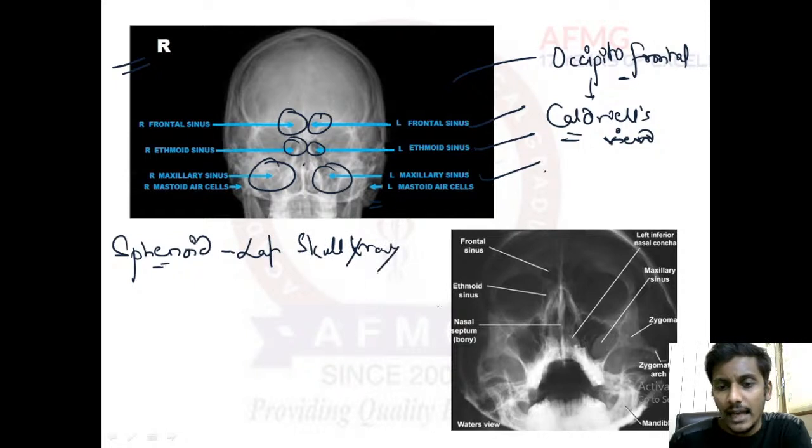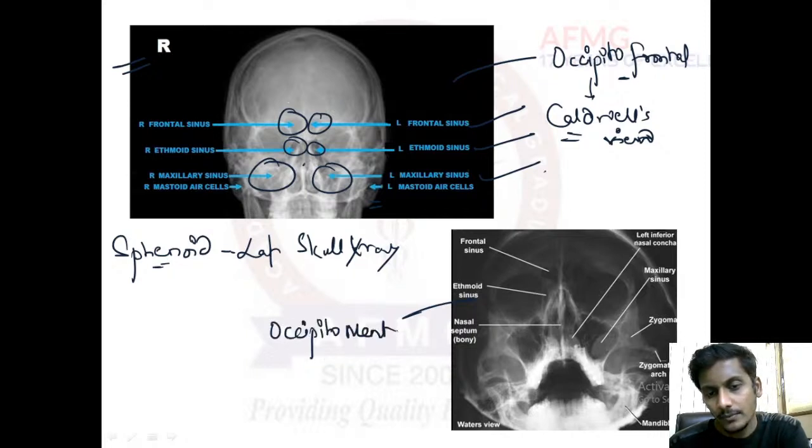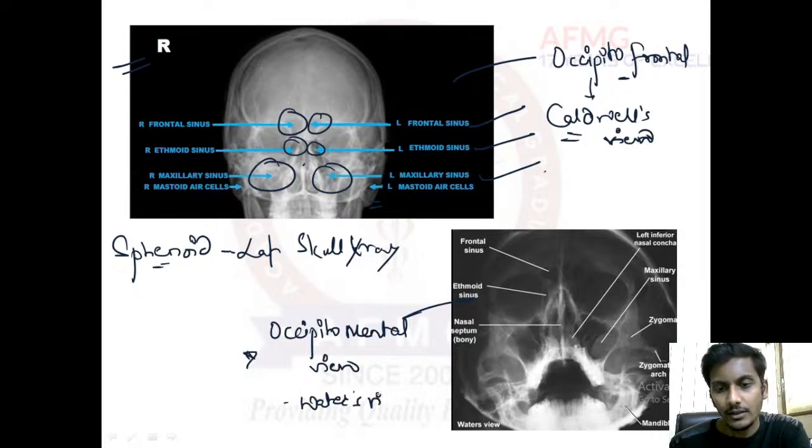I hope it is clear. This is where the patient's mouth is open, taken from an angle. This is known as the occipitomental view, and this occipitomental view of the paranasal sinuses in an X-ray is known as the Waters view that we saw right now. Right, it is a Waters view. I hope everything is clear.